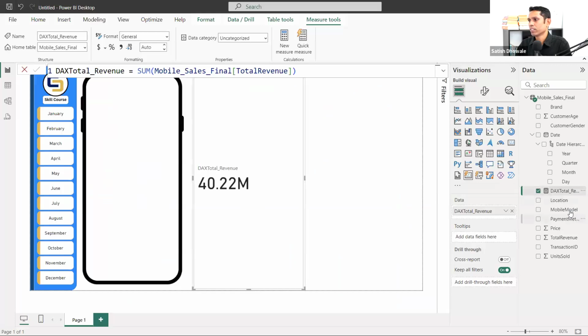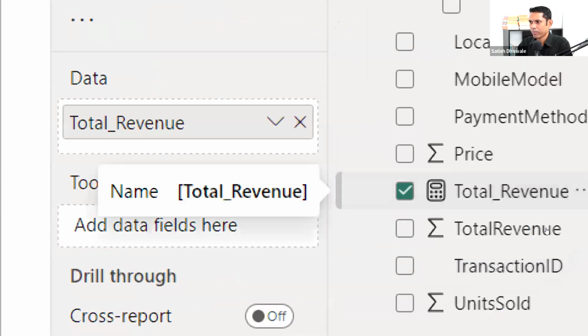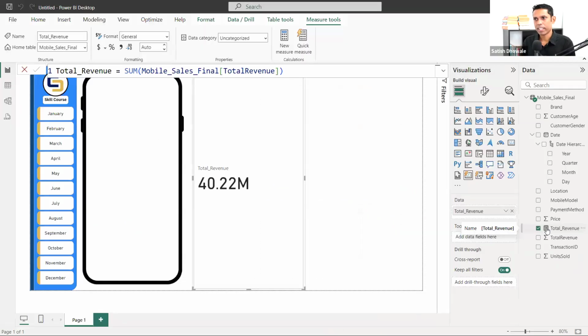The second one is total quantity. It looks like an odd name actually. Let's remove this total tax actually. Let's do it with the total revenue only. Let it be, because this total revenue has no space between the words, but here there is a space. And again, you can identify it with this calculator. The calculator means your explicit function. This icon will help you to understand whether it is explicit or implicit. So this icon represents that it is explicit.